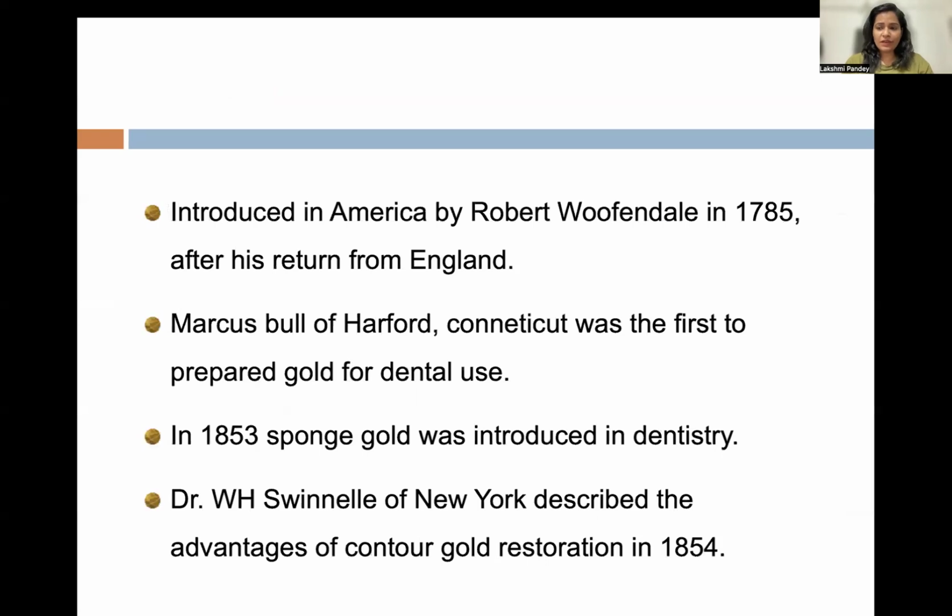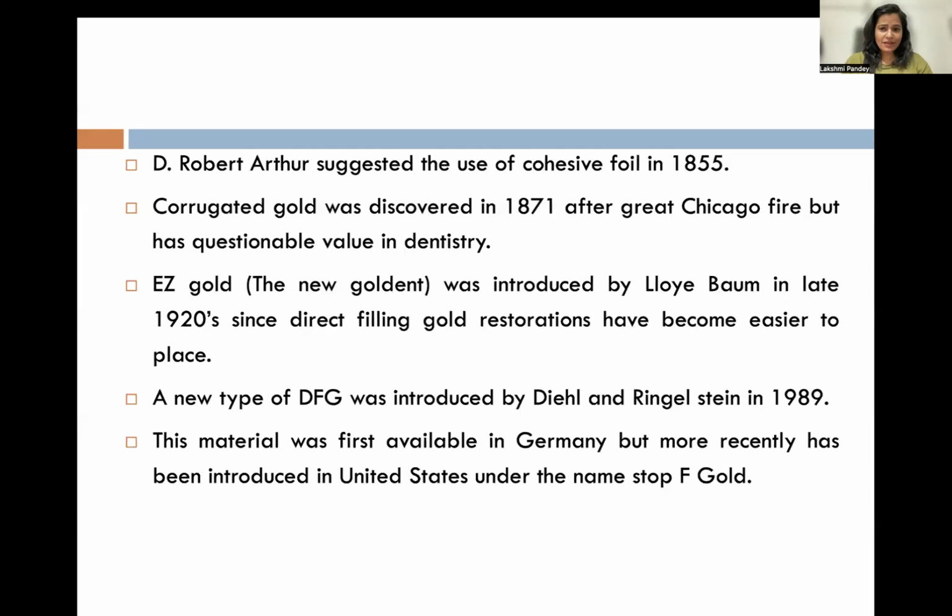Another most important thing which you have to remember for your MCQ purpose is that in 1853, sponge gold was introduced in dentistry. Next, in 1871, another form of gold that was named corrugated gold was discovered.